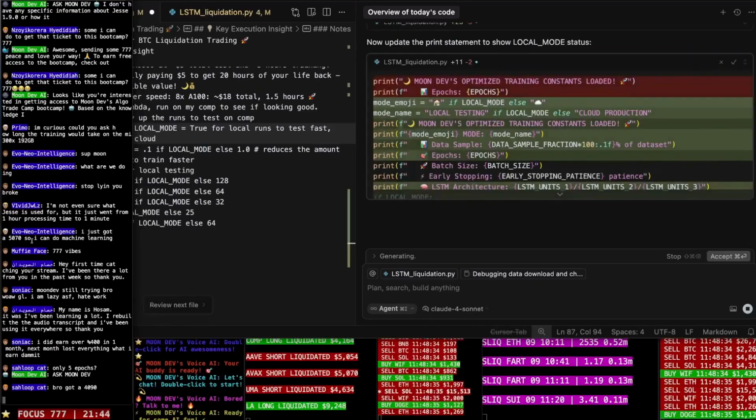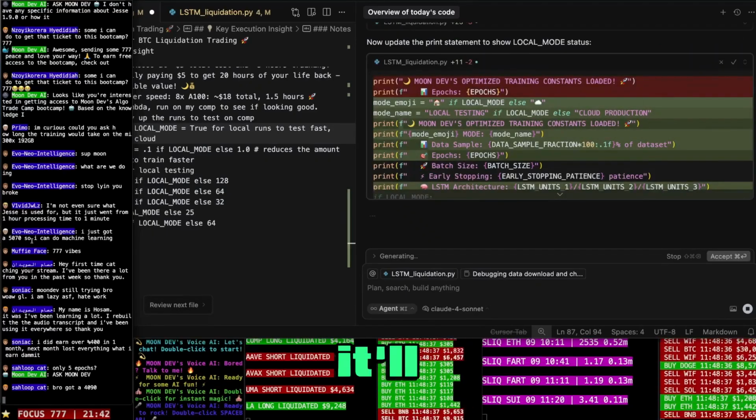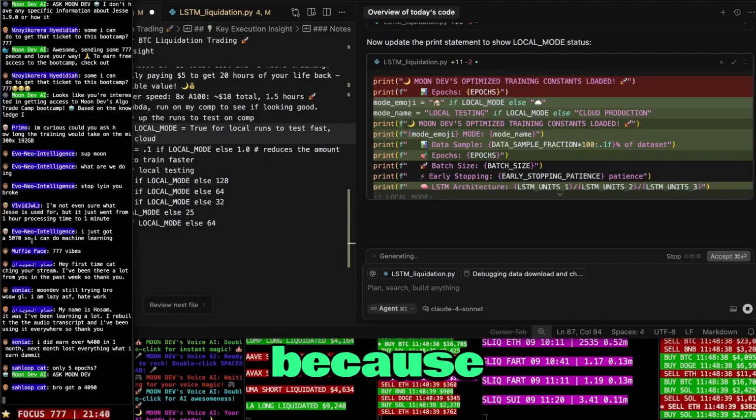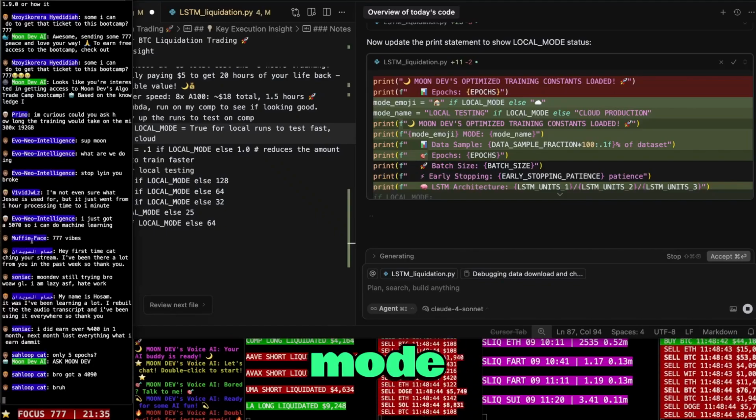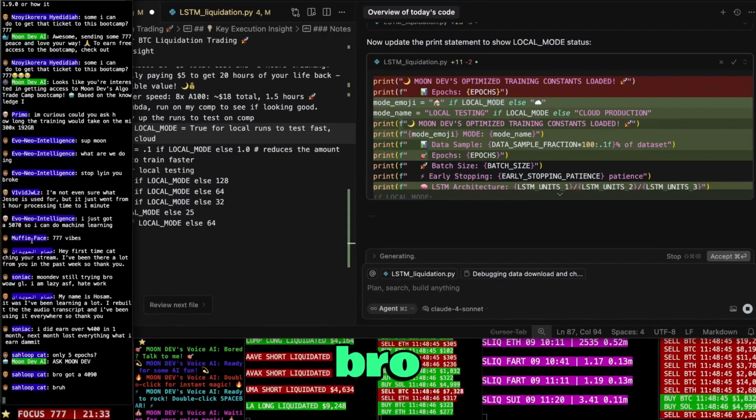Come on, B. Add some value, bro. Say only 5 epochs. It'd be better if you use 15 epochs because we all want to learn, dude. We all want to learn. Local mode. Local mode, bruh.